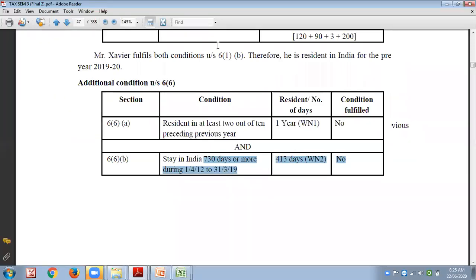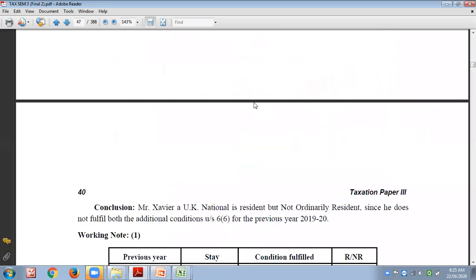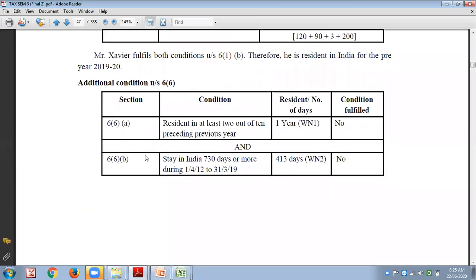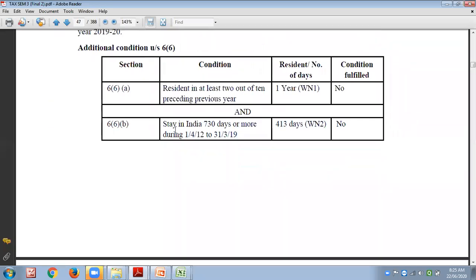So if you are satisfying the first condition, you will become resident. If you are unable to satisfy the additional conditions, then you are resident but non-ordinary. If you are not able to satisfy any of the basic conditions, you will be non-resident. But if these 2 conditions are also satisfied, then your status will be resident and ordinary resident.